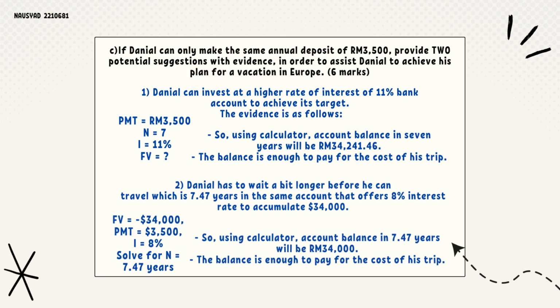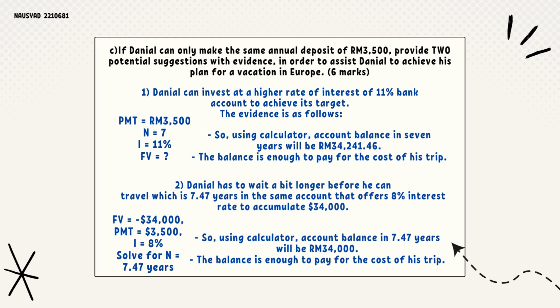Moving on to the last sub question, if Daniel can only make the same annual deposit of 3,500, provide two potential suggestions with evidence in order to assist Daniel to achieve his plan for a vacation in Europe. My first suggestion is Daniel can invest at a higher interest rate of 11% in a bank account to achieve his target. So the PMT is 3,500, N equals 7, and we change the I to 11%. So using the calculator, the FV in the next 7 years will be RM 34,241.46. So the balance is enough to pay for the cost of his trip, 34,000.